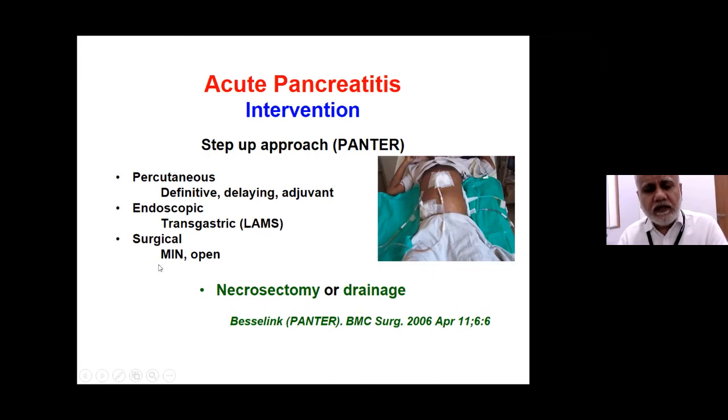Surgical approach to begin with, and in selected suitable cases, should be minimally invasive. So minimally invasive necrosectomy or the classical conventional open necrosectomy when the necrosis is extending all over the abdomen and a minimally invasive approach is not possible. Students, remember that the word used for dealing with acute pancreatitis is either drainage of fluid collection or an abscess. Abscess, of course, is not a term used today, or necrosectomy. It is not resection. Many a time I hear students talking about resection for necrotizing pancreatitis. It is not a resection, it is necrosectomy.